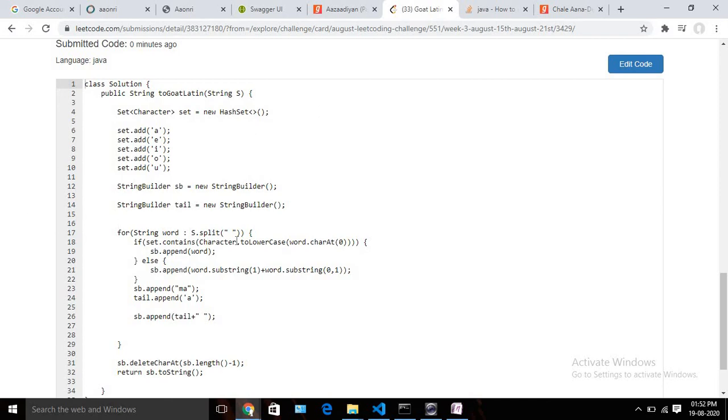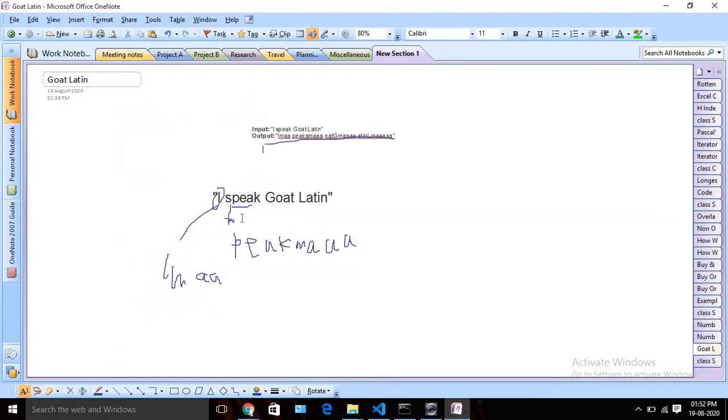Now we are running this for loop, and we are picking one word at a time. So at first suppose I pick I, then I will check is it a consonant or a vowel. If it is a vowel, then I am going to add this I directly to our actual output string builder. And if it is a consonant, then I am going to remove that, right? After that we are adding ma for each and every word.